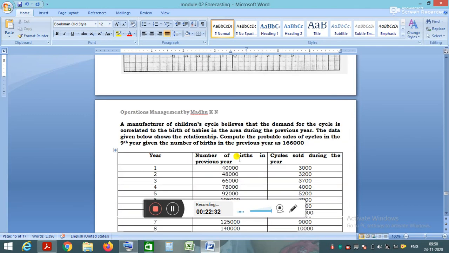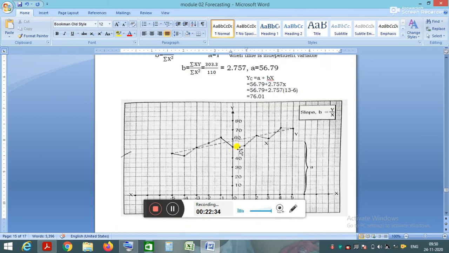Okay, that's all for today. In the next class we will solve more problems on regression analysis.